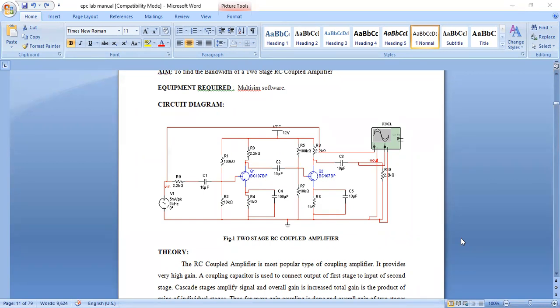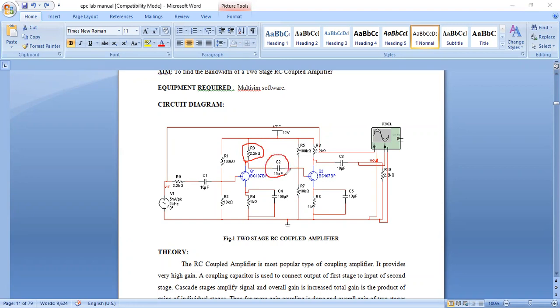What are the experiments we are executing in the class? The same circuits I am keeping in this manual. This is the experiment we did last class. It's an RC coupled two-stage amplifier. Do you remember this is the experiment we did? Why is it called RC coupled? Because these R and C elements are used.